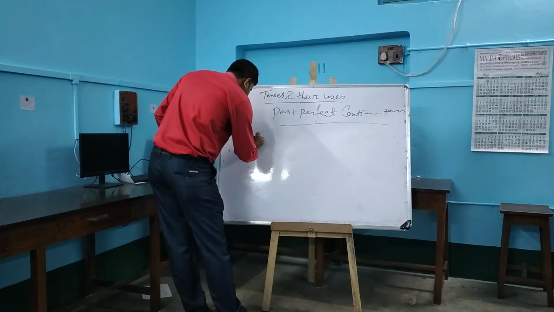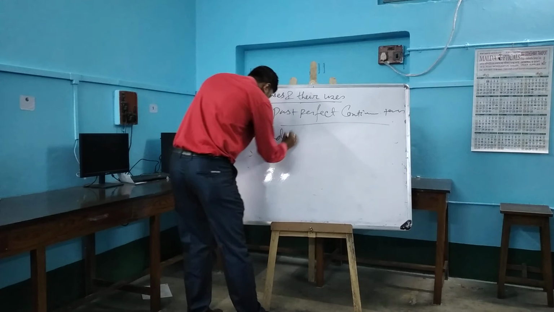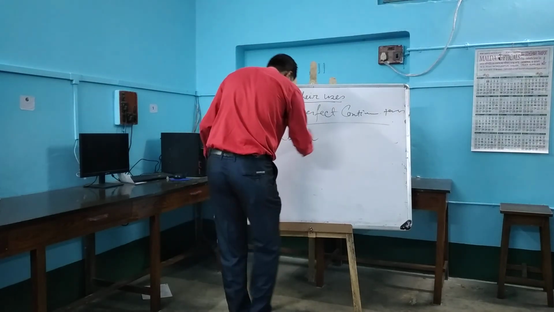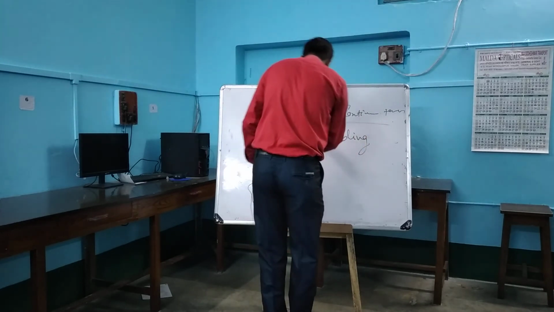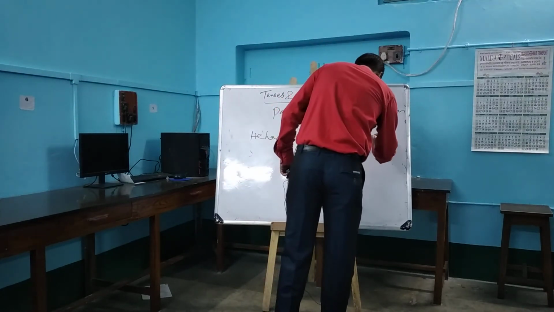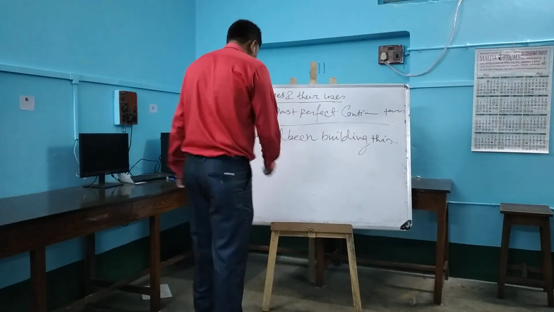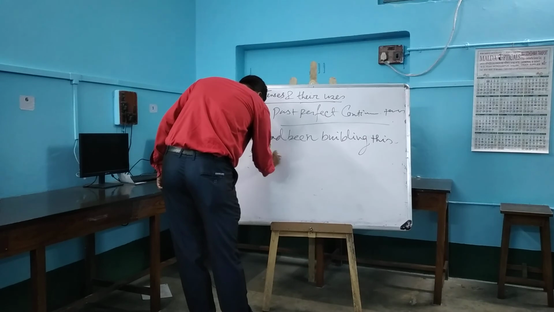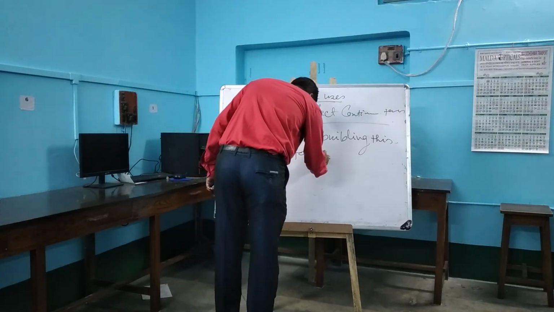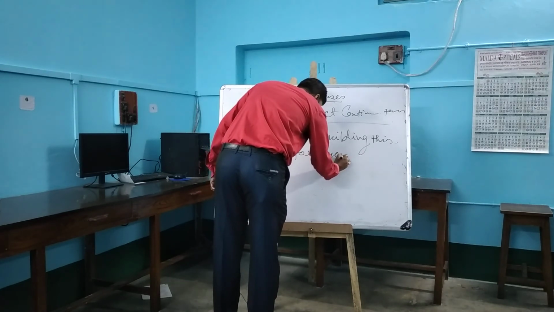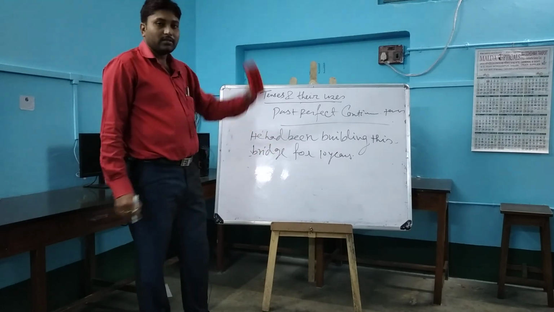For example, he had been building this bridge for 10 years.